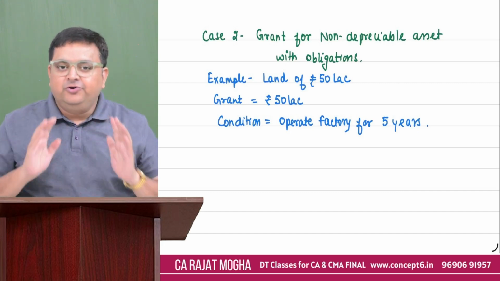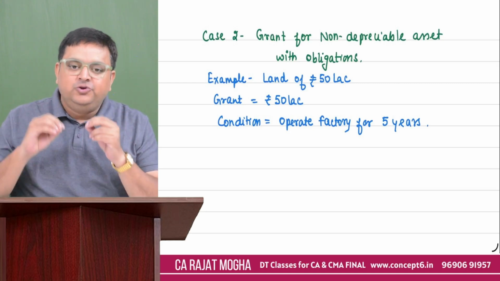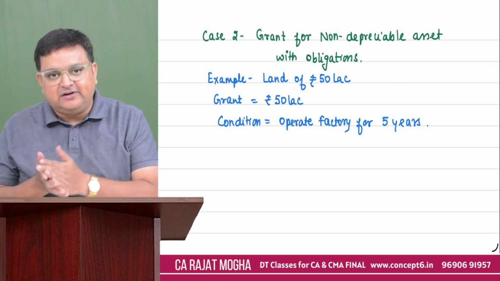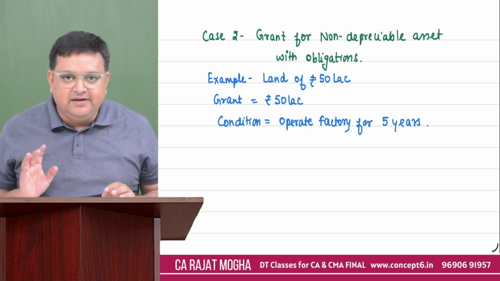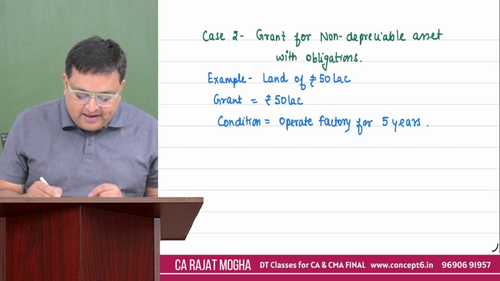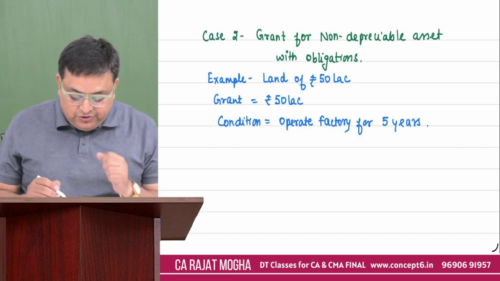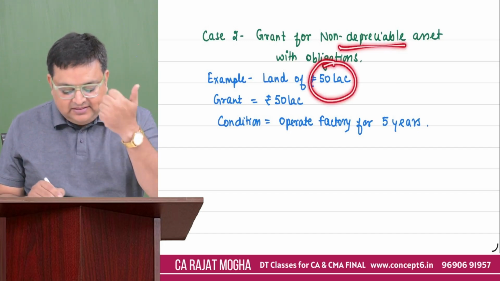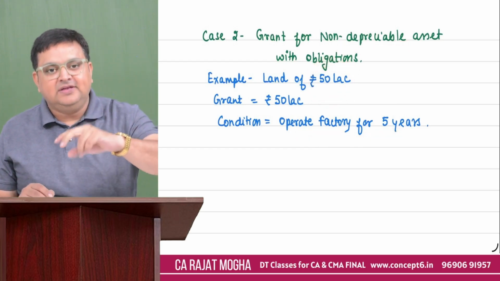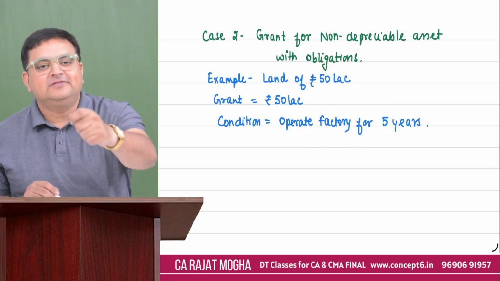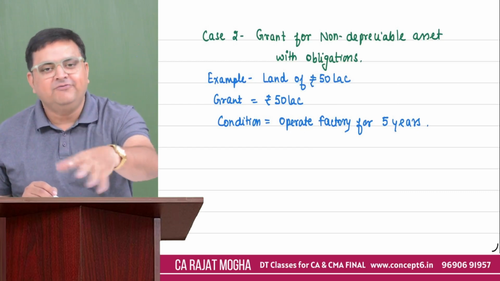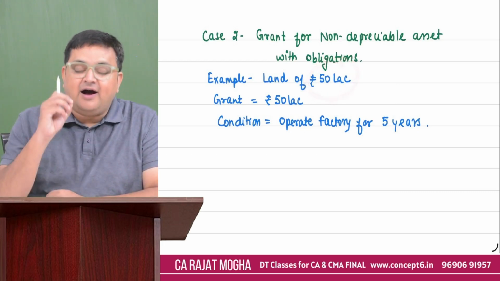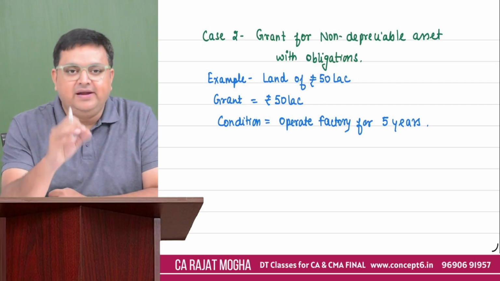Now the government is telling you that we are giving you this money. It is in relation to your non-depreciable asset, and with a condition, they will give, that you have to actually use this in your factory for the next 5, 6, 7, 8 years, right? Now let's say, for example, in your question, you get this, that 50 lakh rupees is received because of a non-depreciable asset, and there is a condition that you have to use this particular land for minimum, let's say 5 years in your factory. Now how will this 50 lakh grant be treated?